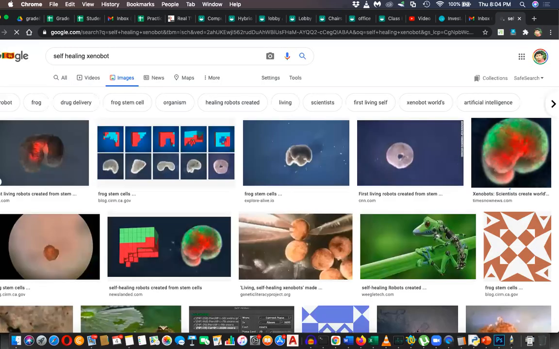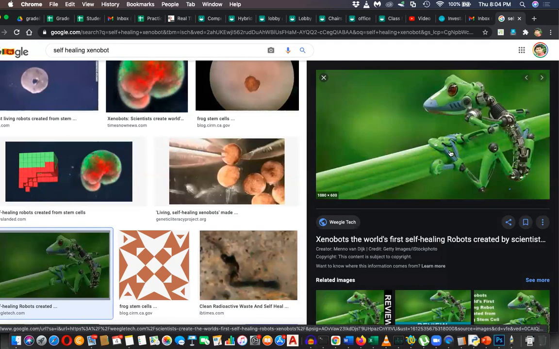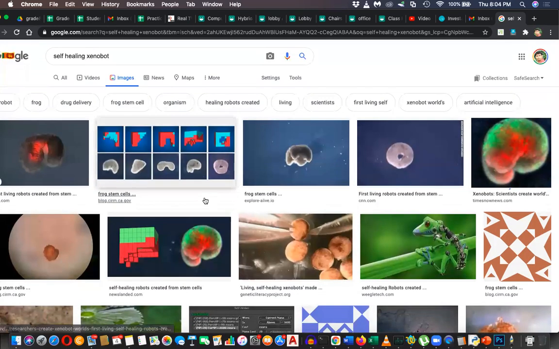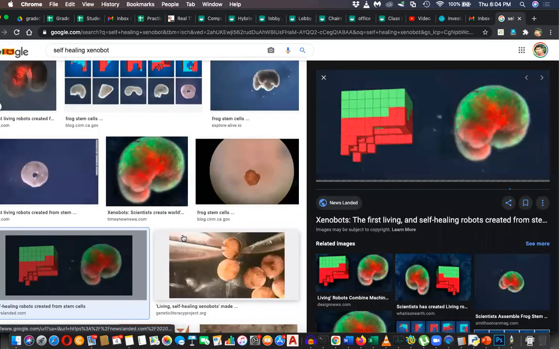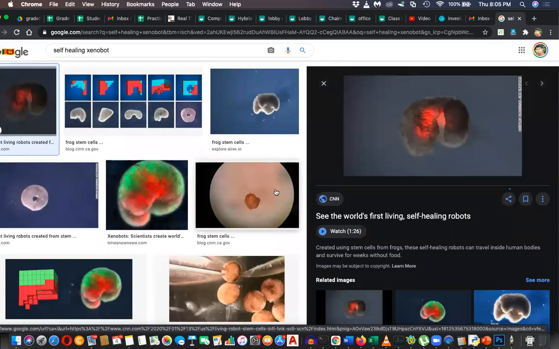This is actually an illustration, not a real thing, to show that it is created from primary cells of frog. It can heal by itself, it can work as a group, and it is a biological robot. It uses a genetic algorithm developed by the computer. That is wonderful.